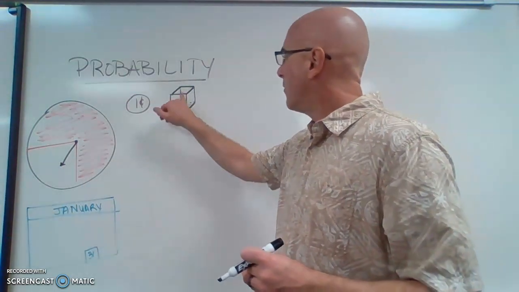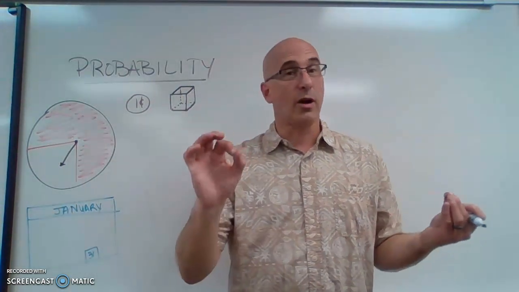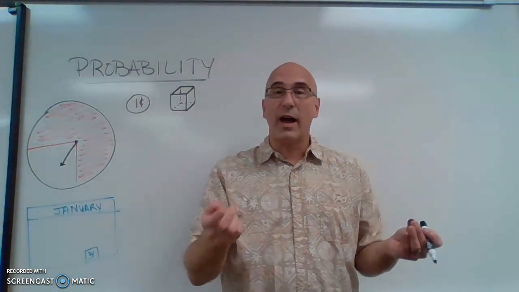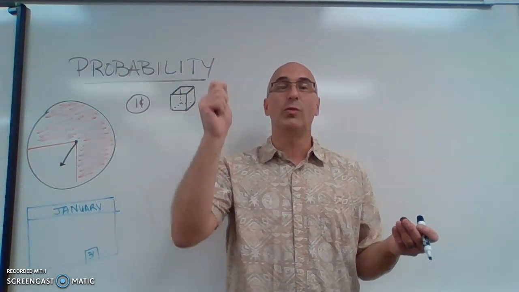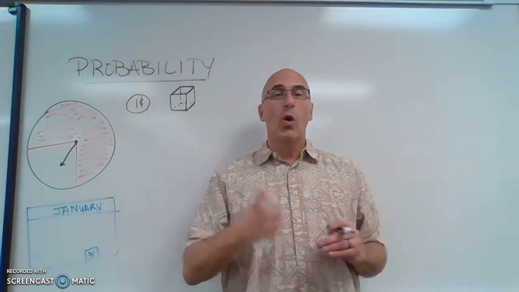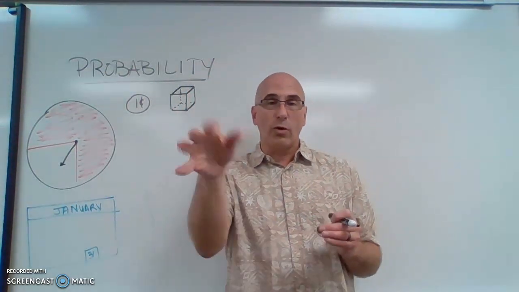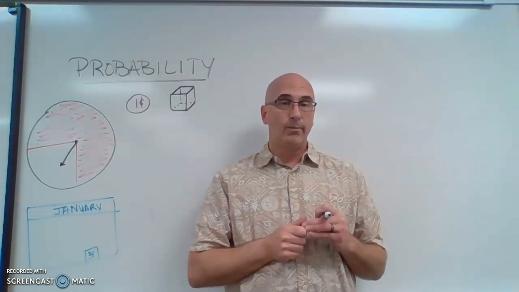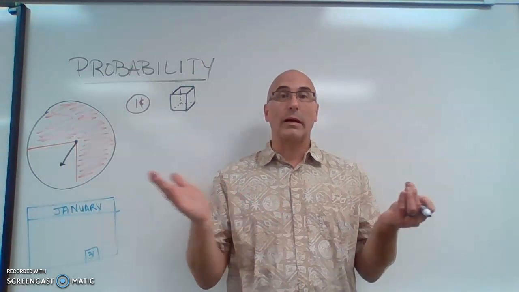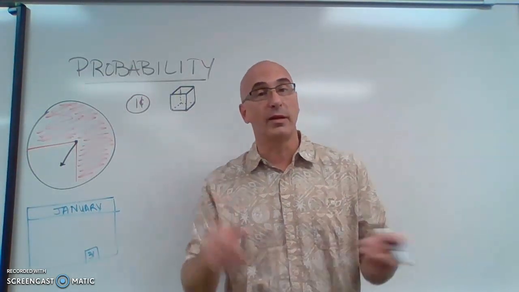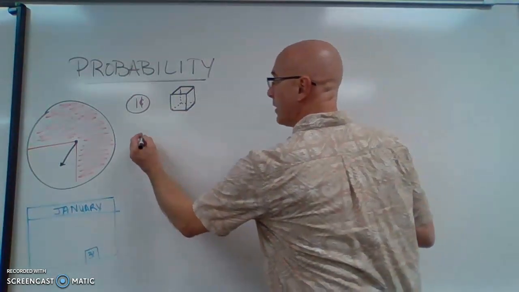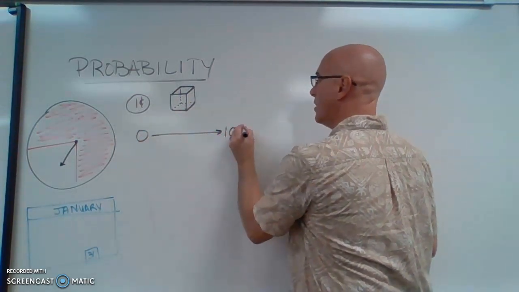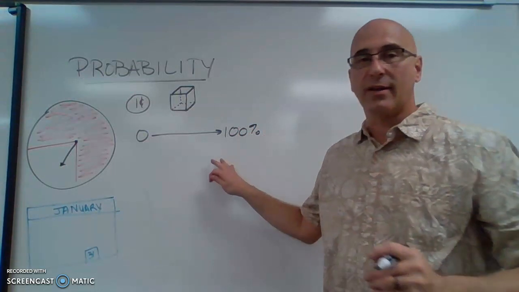And then we have a cube, and we could call it a die. It has 6 sides, so one side has 1 dot, one has 2, one has 3, 4, 5, 6. What's the probability of me rolling this die and getting a 9? Well, it's not probable at all. It can't happen. So we say the probability is 0. So probability can go all the way from 0 to 100%.